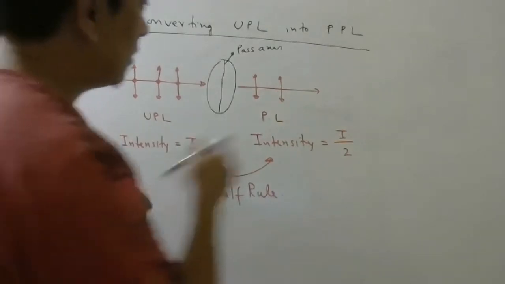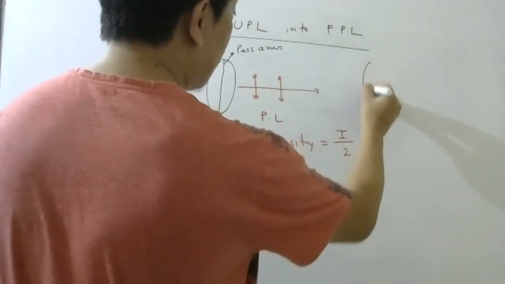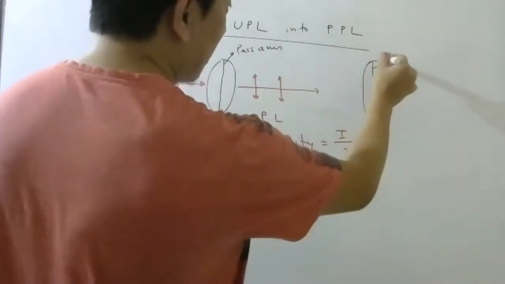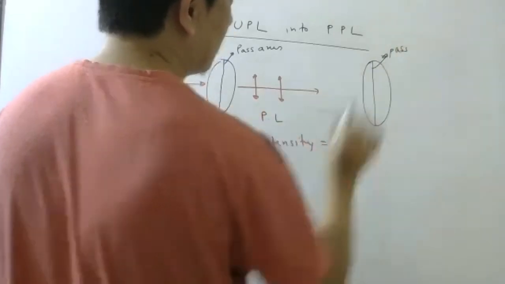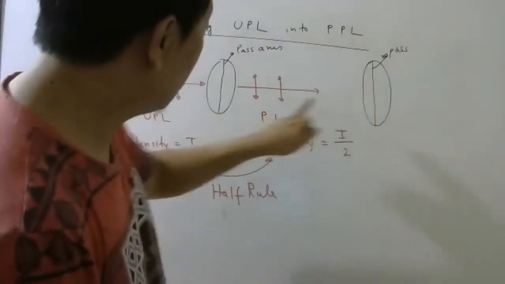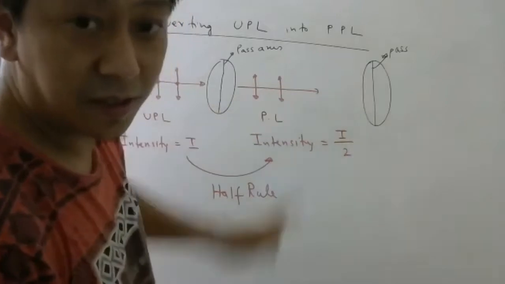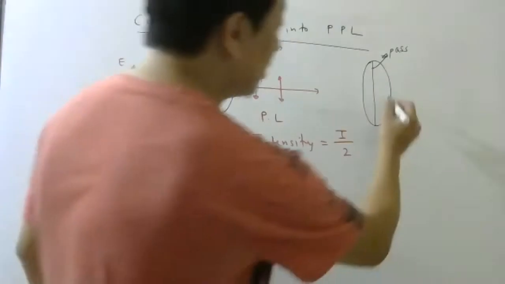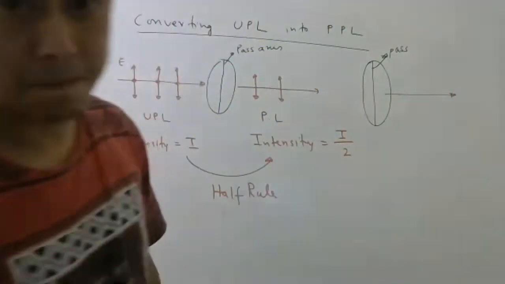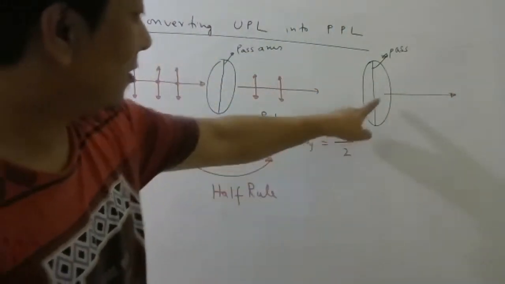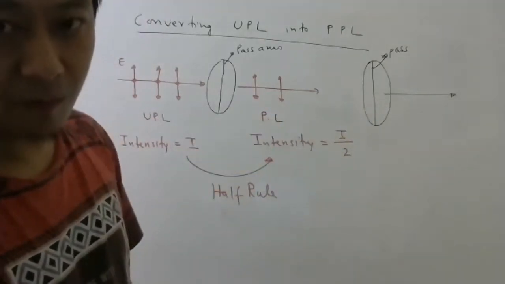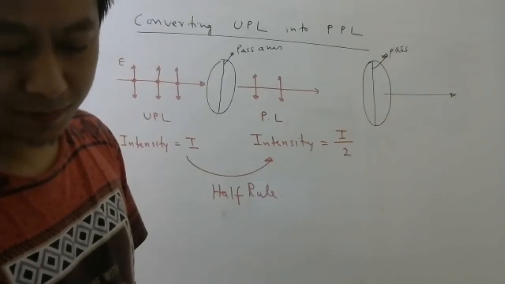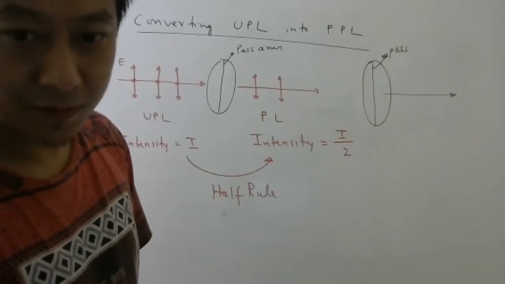Now, suppose I take another Polaroid and I keep it here, and the pass axis is parallel to these oscillations. Then if this light has intensity I by 2, how much will this light have? This is parallel to this oscillation. I by 2 itself.